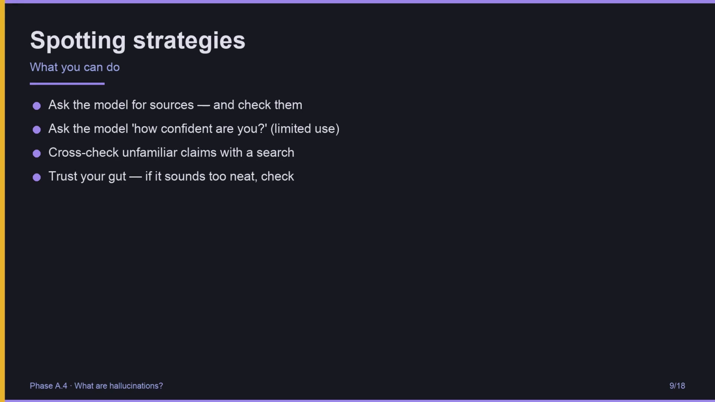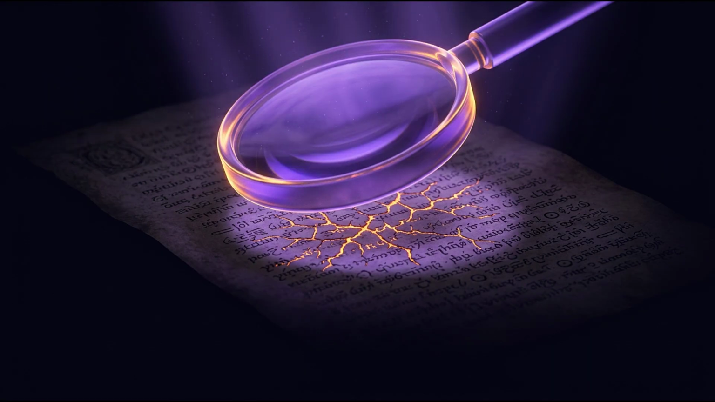Asking the model how confident it is has limited use, because it will claim confidence regardless, but sometimes it will hedge. Cross-check any unfamiliar claim with a real search. And trust your gut. If an answer sounds too neat, too perfectly tailored, too much like what you wanted to hear, that is exactly when you should check. Spotting hallucinations is a skill. It gets easier with practice.